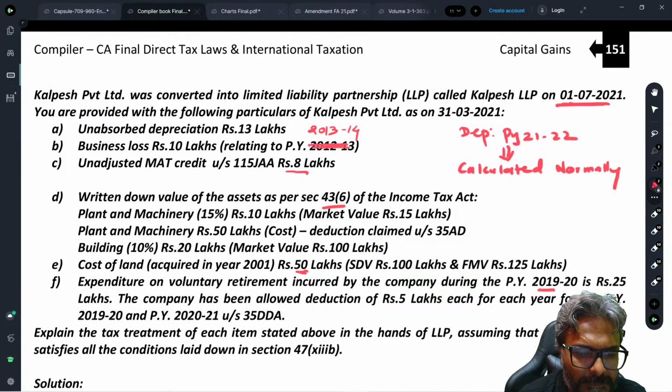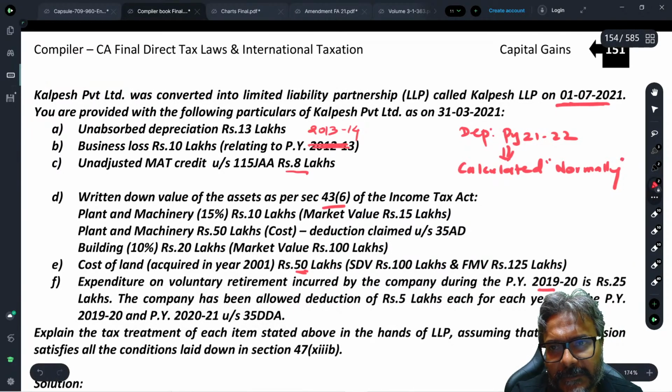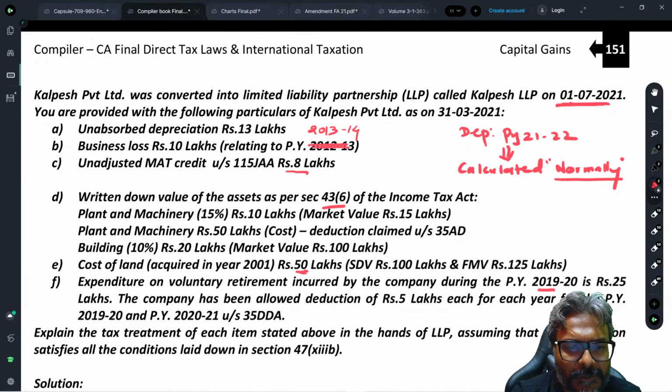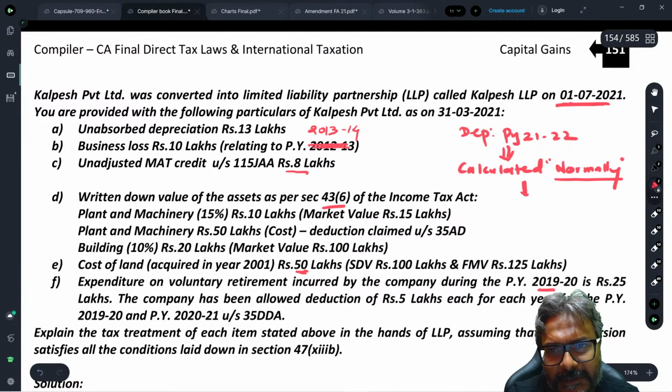As if no such conversion has taken place, students. Calculated normally. So calculate for the full year the depreciation amount. Calculate for the full year depreciation amount. So accordingly, in this context, once you have calculated, then you do the split.